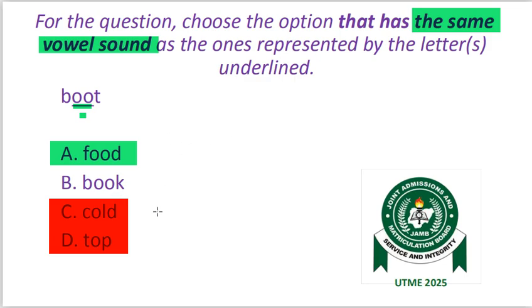From the structure of spellings, we know that whenever we have double O before the letter K, the double O usually realizes the short U sound, as in book, as in look. So with this, option A is the correct option.